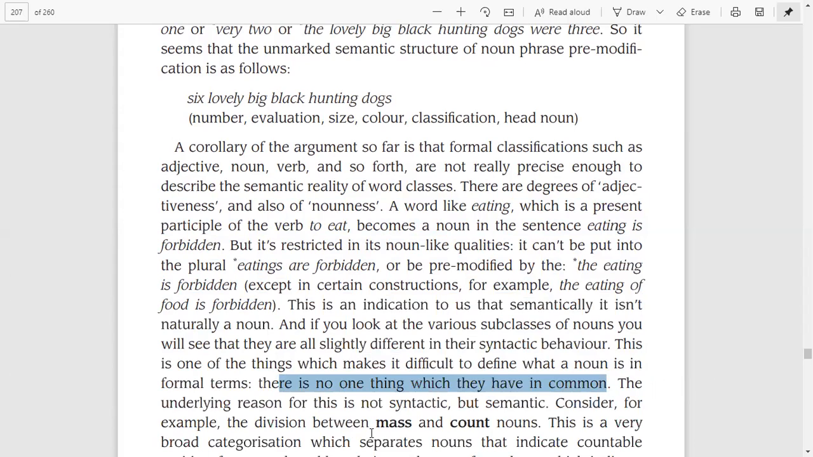The underlying reason for this is not syntactic but semantic. So the underlying reason behind this peculiarity of language, when we say that there is no common thing in language, is not because of syntactic behavior but because of semantic behavior.